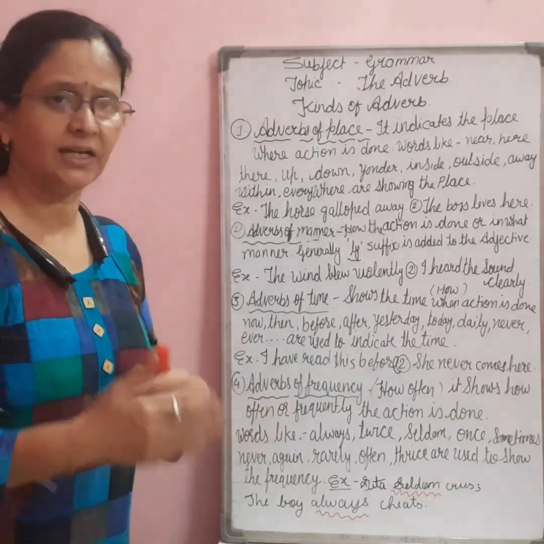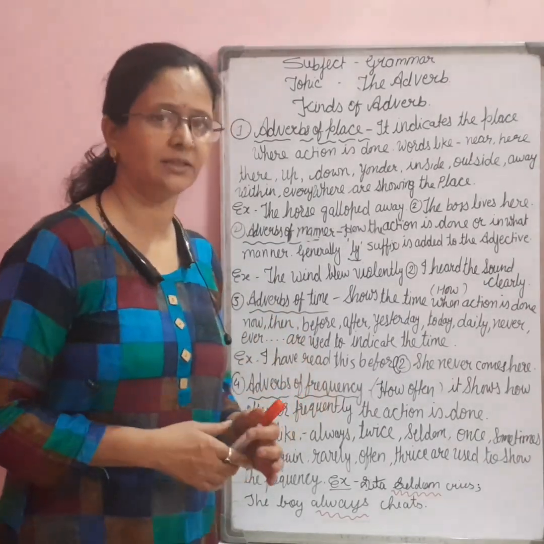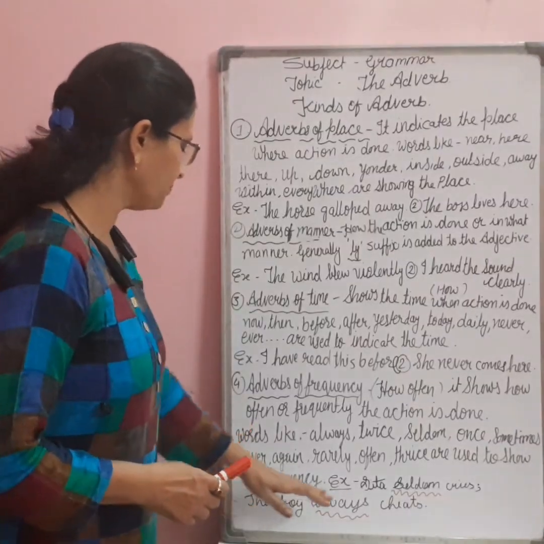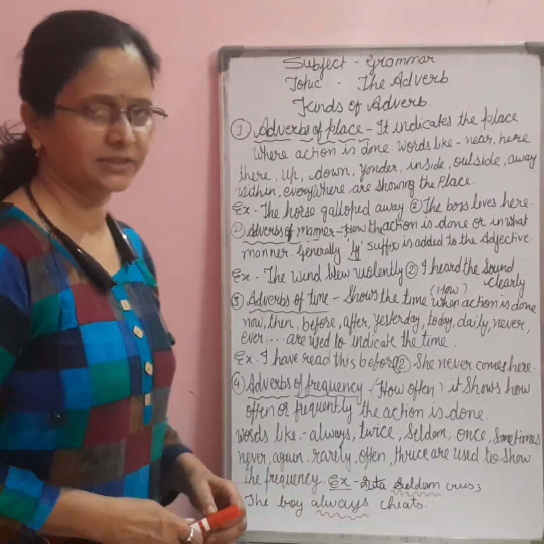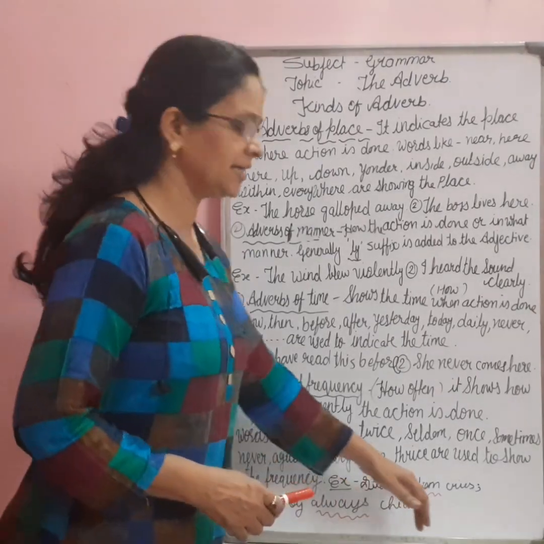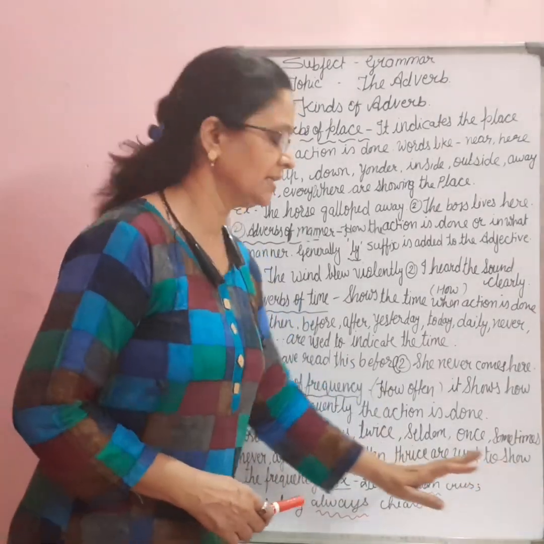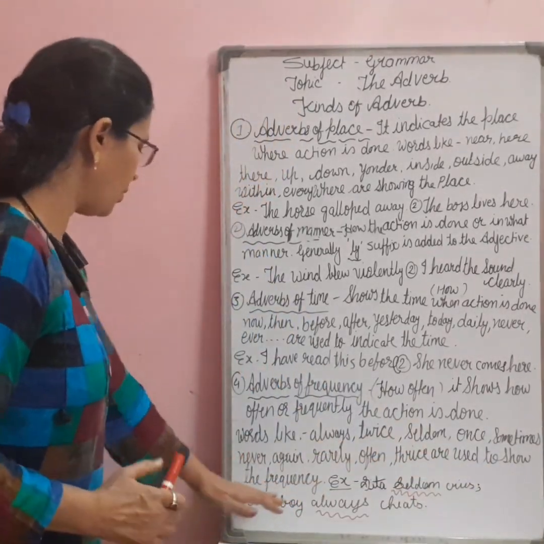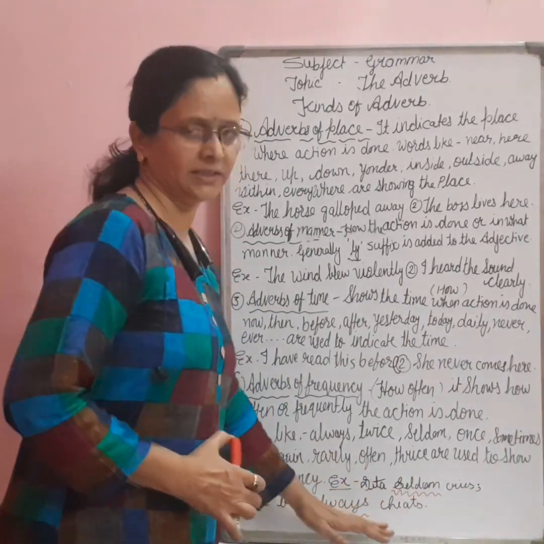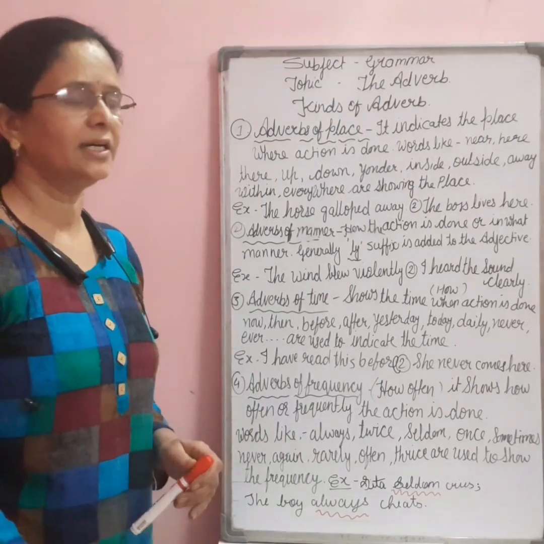When the work is done frequently, we use these words. For example, Sita seldom cries. Another is, the boy always cheats. Here seldom is an adverb of frequency: how often does Sita cry? Seldom. Second, the boy always cheats. How often does the boy cheat? Always. Here seldom and always are adverbs of frequency respectively.